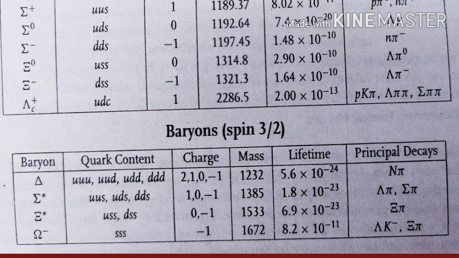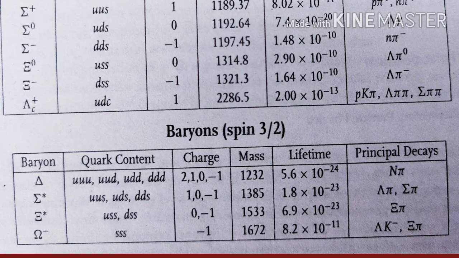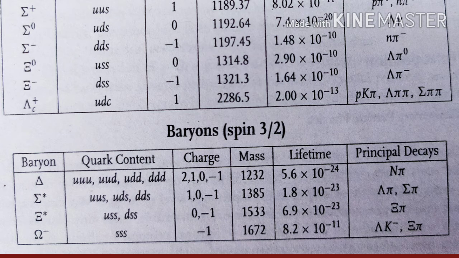Then the next baryon is lambda C plus, which has the quark composition UDC. Now, having seen spin half baryons, we will move forward and see more baryons of spin 3/2. The first spin 3/2 baryon is delta. Actually, there are 4 delta baryons: delta plus plus, delta plus, delta 0, and delta minus. Delta plus plus is UUU, delta plus is UUD, delta 0 is UDD, and delta minus is DDD.